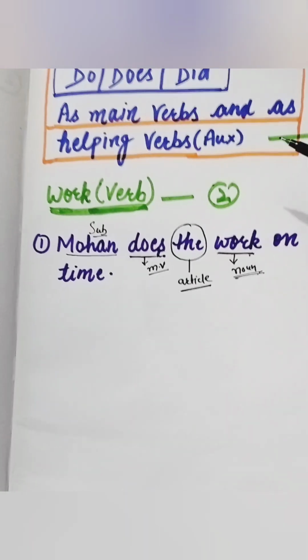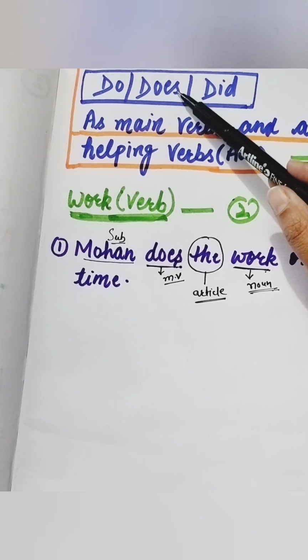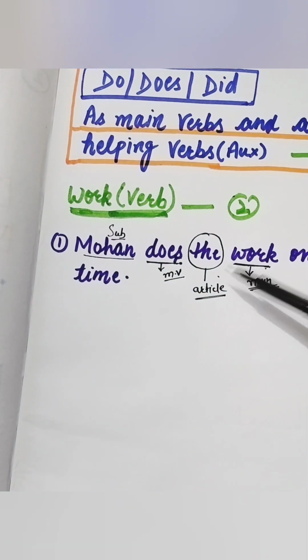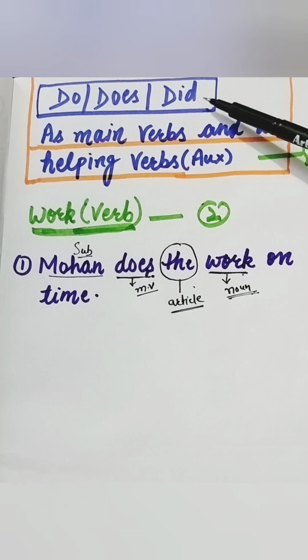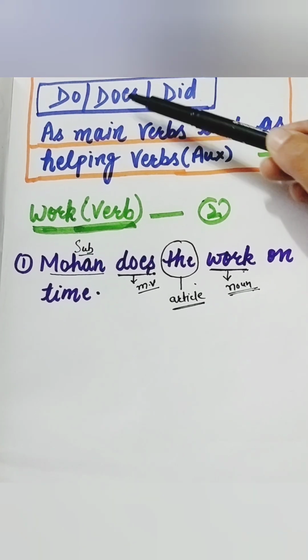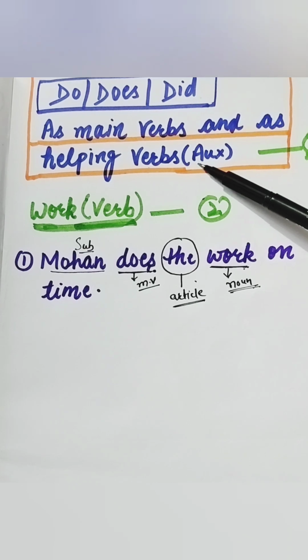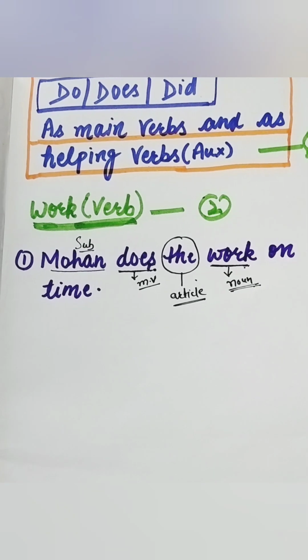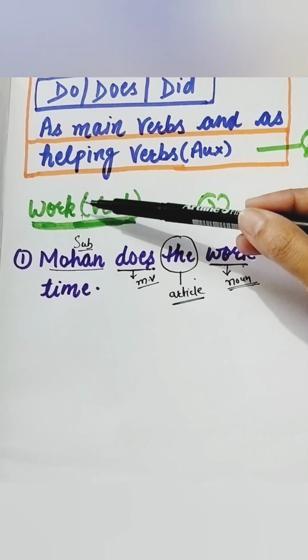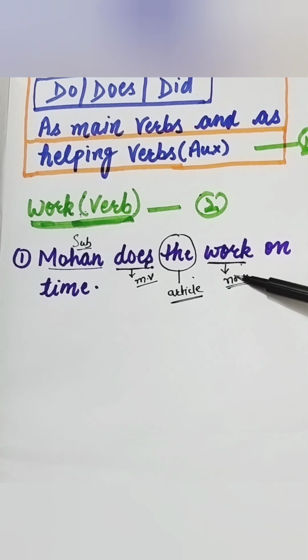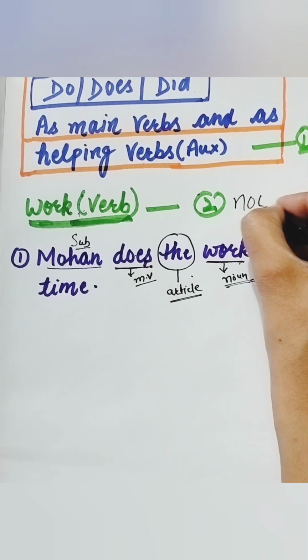So see the topic here, does. Does is working as main verb in this sentence. Let's connect this sentence with this topic. Does is working as main verb in this sentence. It is not working as helping verb here. Next we will do how it is working as helping verb. And see, work. Work here is not a verb here. It is working as noun here.